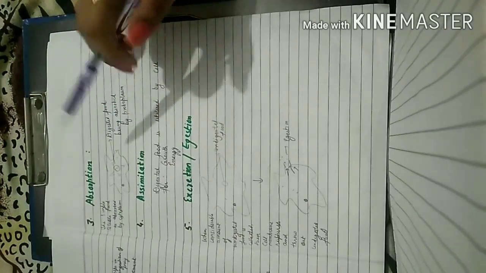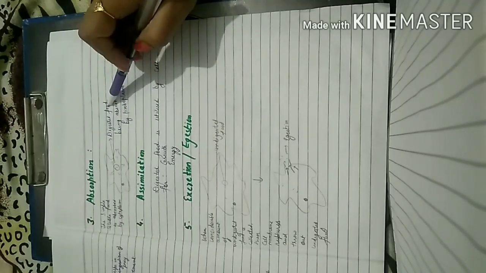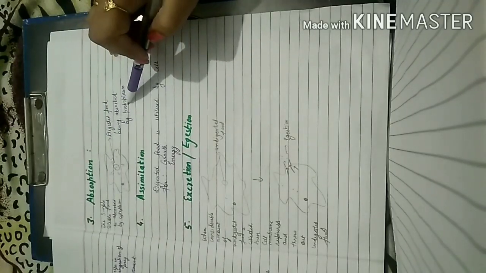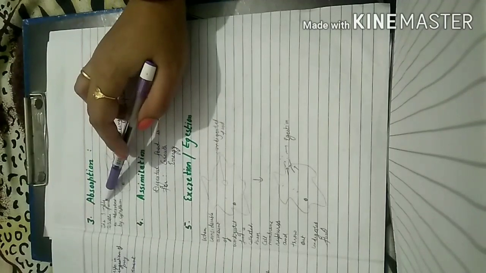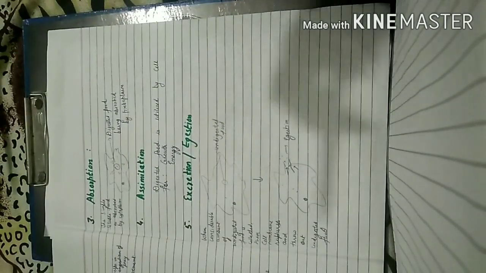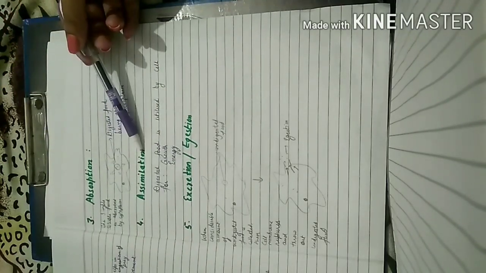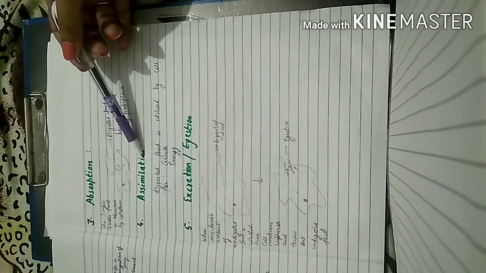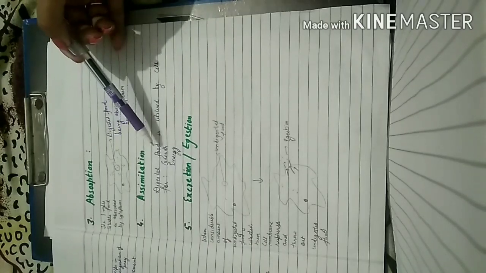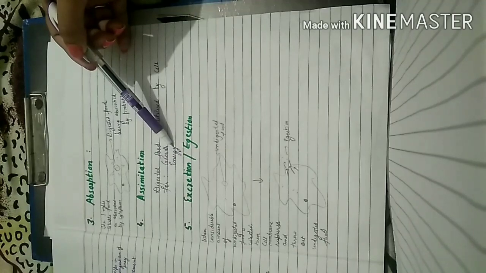Then the third step is absorption. What happens in absorption? The digested food will be absorbed by the amoeba, and the simple soluble food molecules will be absorbed by the cytoplasm, right? Then the fourth one is assimilation. Assimilation means utilization of the digested food for growth and energy.